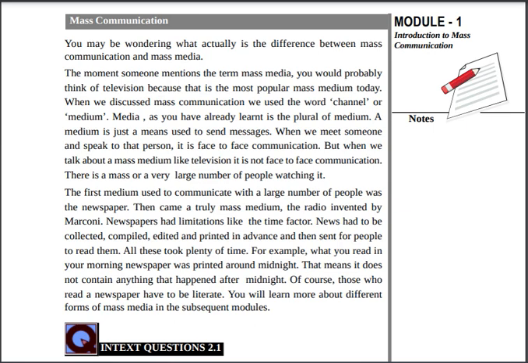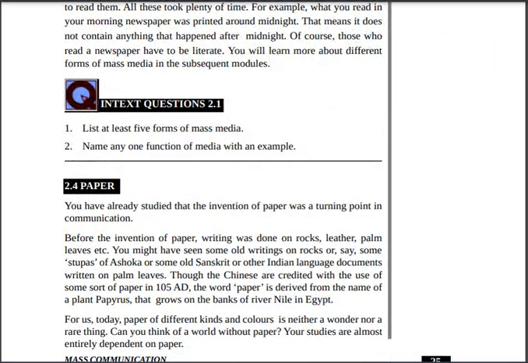The newspaper has a limitation. News had to be collected, compiled, edited, printed, sent in advance to the people, and read by them. All this took plenty of time. For example, what you read in the morning newspaper was printed around midnight, and this means it does not contain anything that happened after midnight. Of course, those who read a newspaper have to be literate. You will learn more about the different forms of mass media in subsequent modules.